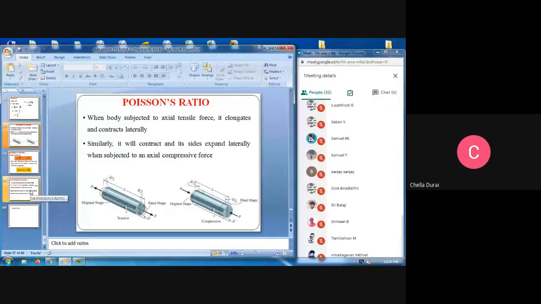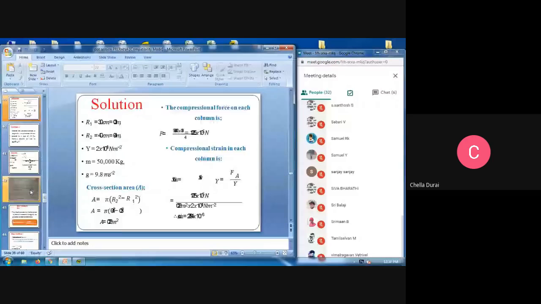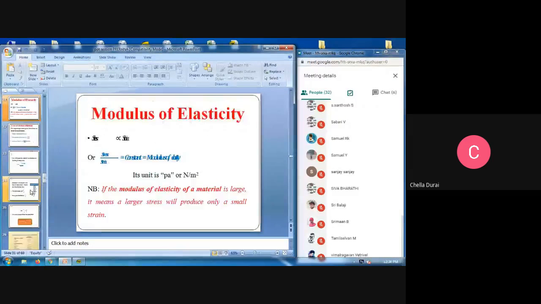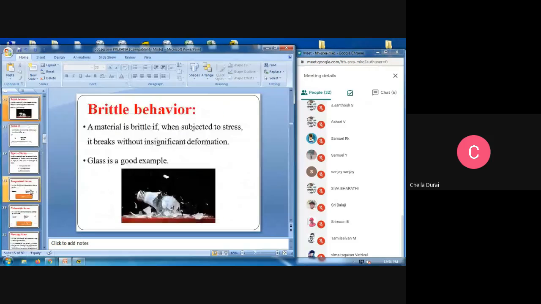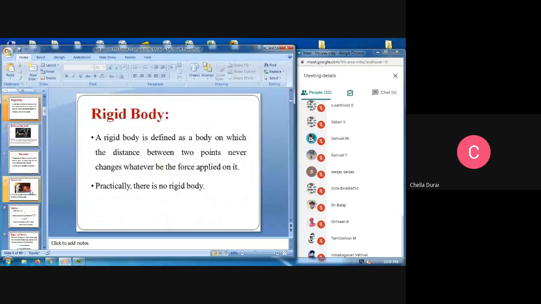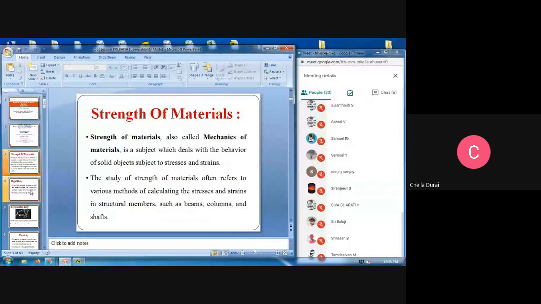These are the basic concepts and basic questions asked in GATE and a lot of competitive exams, civil service examinations, and railway examinations. A lot of government sectors ask the basics of strength of materials. So prepare well for strength of materials. These are the very basic things in strength of materials. You can get the knowledge in the basics, and you will be able to solve the problems also.